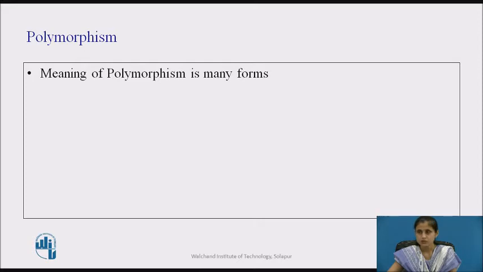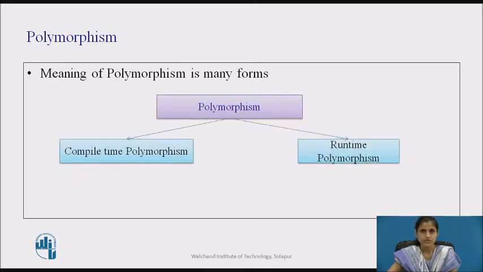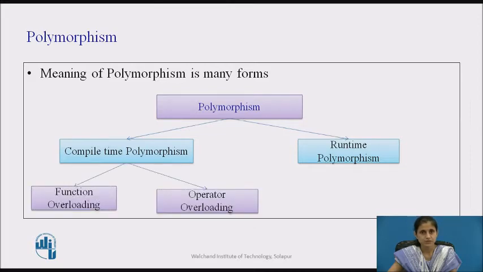Polymorphism is one of the crucial features of object-oriented programming. It simply means one name, multiple forms. There are two types of polymorphism: compile time polymorphism and runtime polymorphism. Compile time polymorphism is implemented using the concept of overloaded functions and operators.